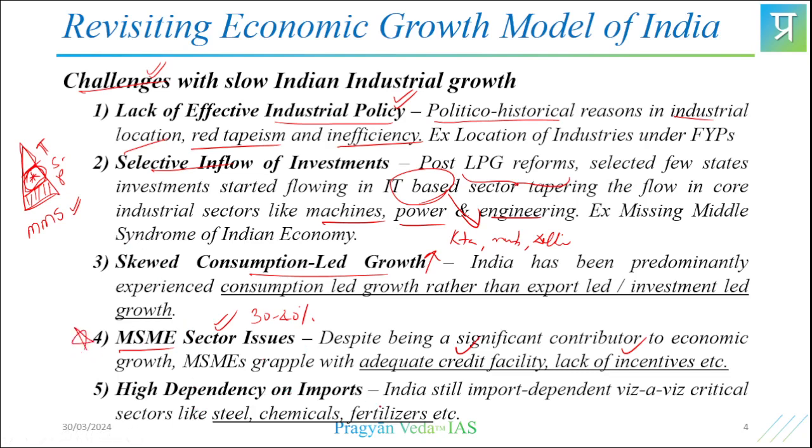High dependency on imports, especially energy, steel, chemicals, and fertilizers. For these major requirements, India is mostly import dependent, with which the Indian rupee is not strengthened, and therefore the growth is suppressed, right?